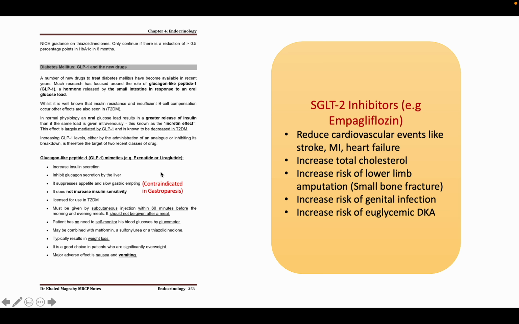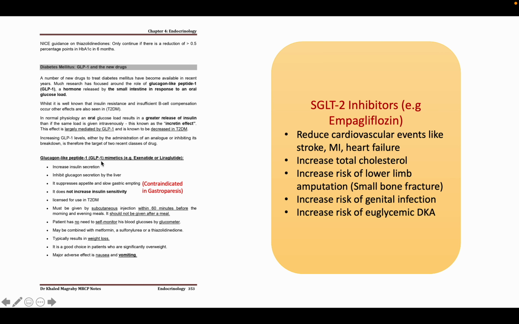Okay, now the important drug, exenatide or liraglutide, that is the GLP-1 mimetics. We know that when we take a meal and it enters the stomach, it gives the signal that food is in the stomach.